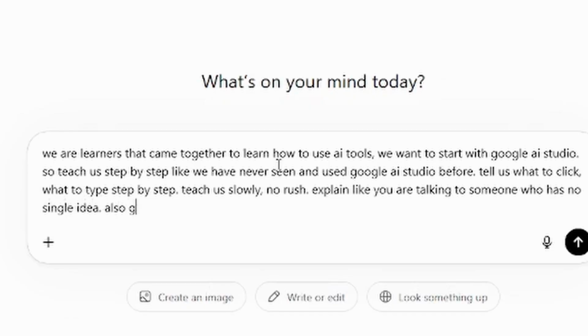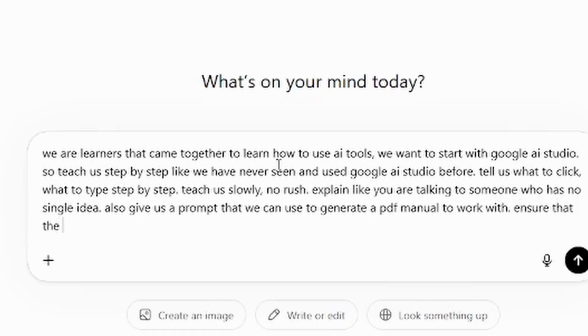Also, give us a prompt that we can use to generate a PDF manual to work with.